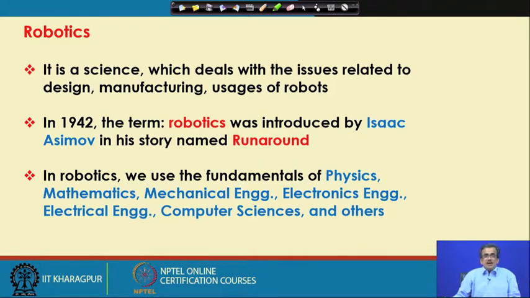That is why it is a bit difficult to become a true roboticist, because if you want to become a true expert of robotics, you will have to know the fundamentals of all these basic subjects. Robotics is actually a multidisciplinary subject.